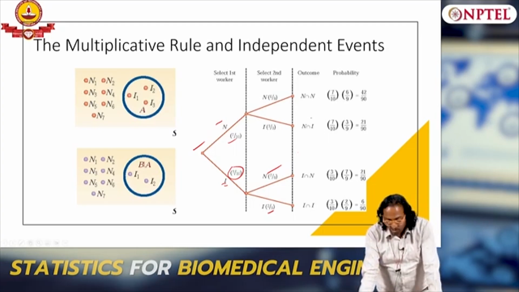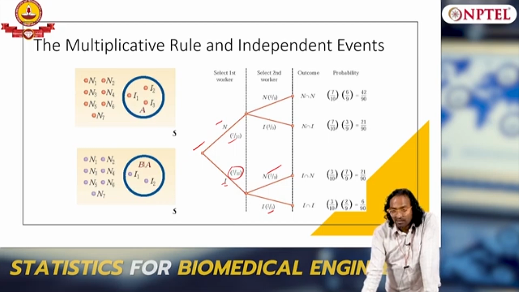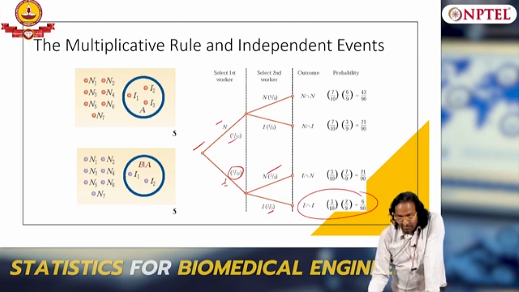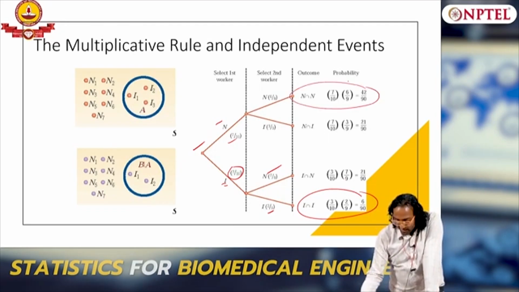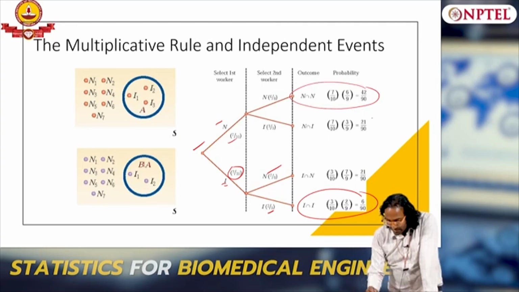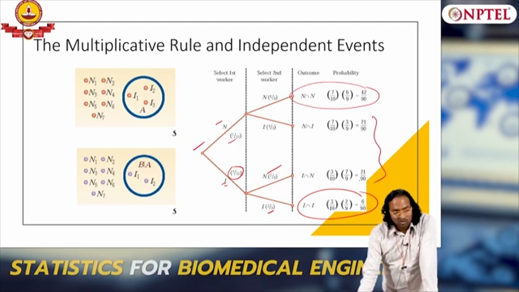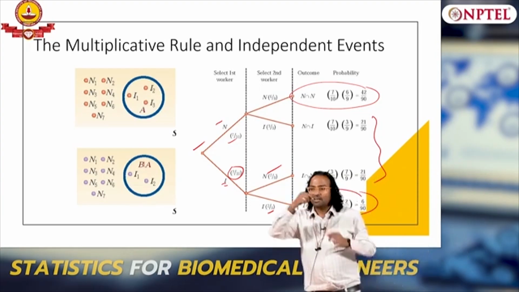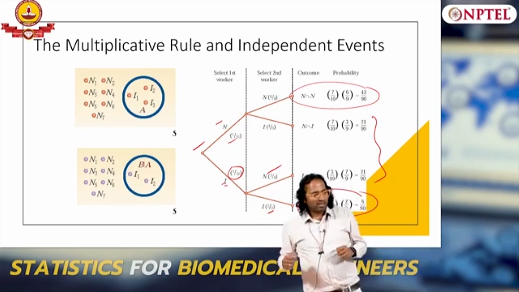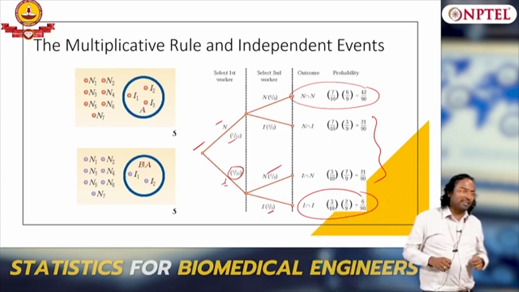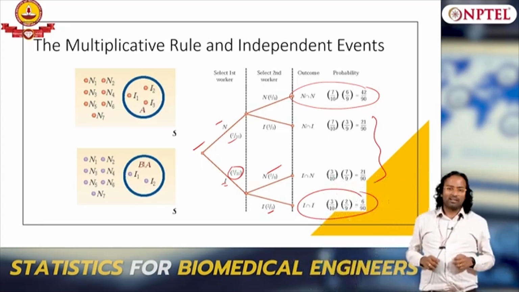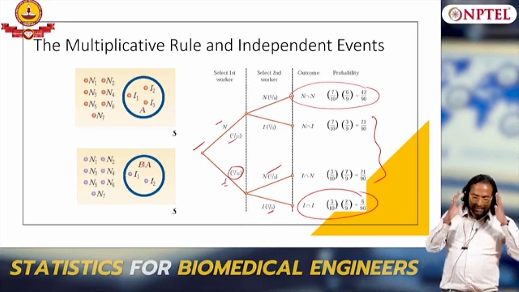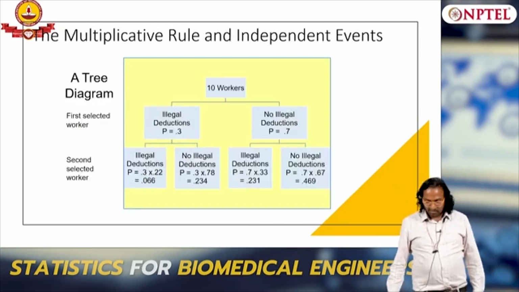Now you ask a question, what is the probability that both of them have given illegal? Very less, okay. Both of them having gone legal is higher, right, and these are midway, okay. So this is conditional probability, right. The root is the starting point and then conditions build on both the ways, okay. Keep in mind that whatever fancy names you give, decision trees, etc., although the objective functions may be different, the idea is conditionals, okay. A tree diagram basically.